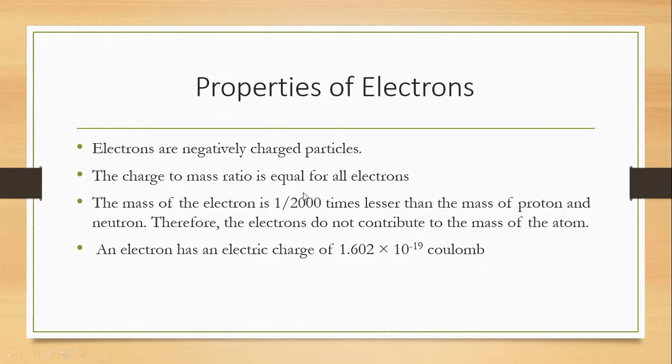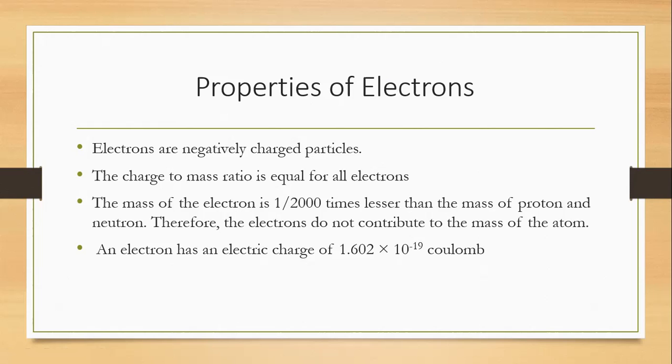The mass of the electron is 1 by 2000 times lesser than the mass of proton and neutron. Therefore, the electrons do not contribute to the mass of an atom. It is given that it is 1 by 2000 times lesser than the mass of proton and neutron. The proton's mass is equal to hydrogen. That means that the mass of the electron is 1 by 2000 times lesser than the mass of hydrogen.